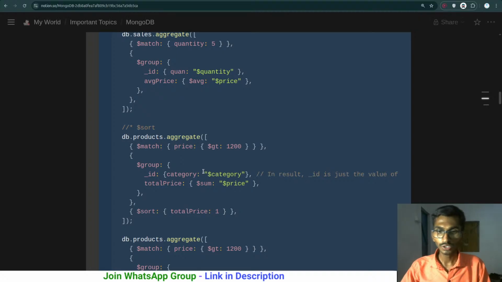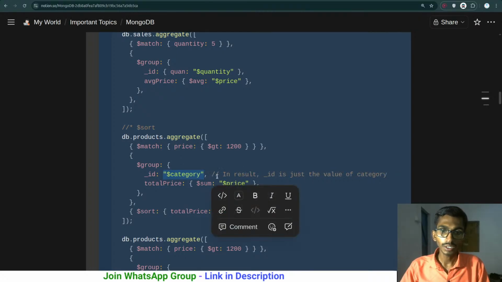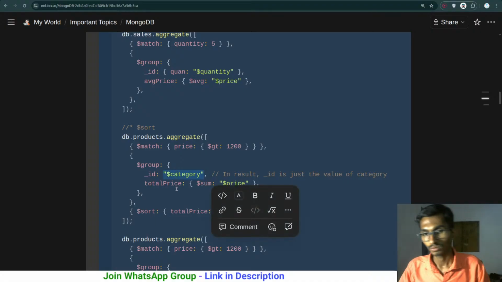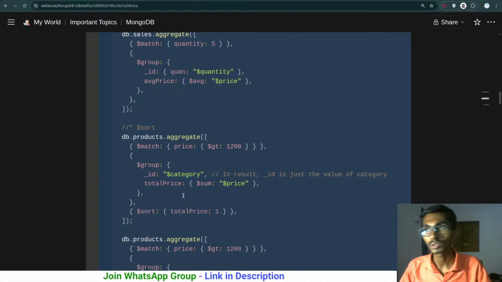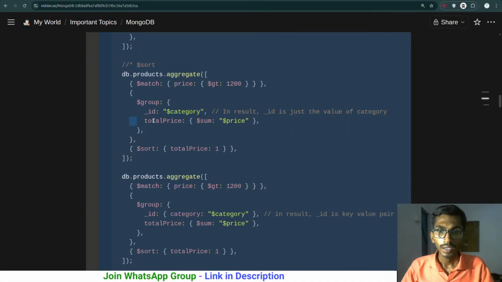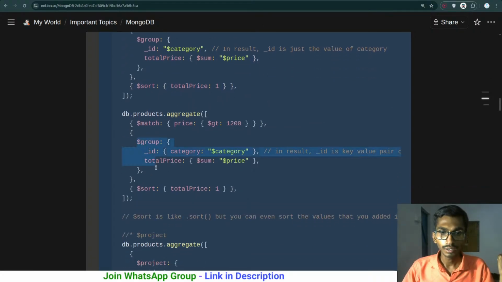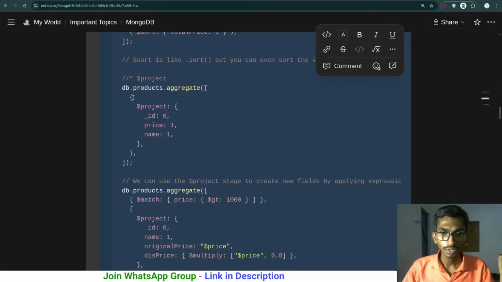So this is the first way to group them, and the second way is that you simply give the particular field on the basis of which you want to group them, and then calculate the total price. You can even sort the values, so this is how you can sort them, group, sort, price, okay, fine.